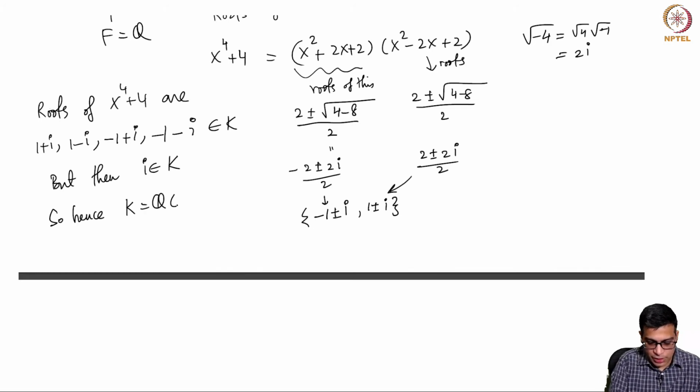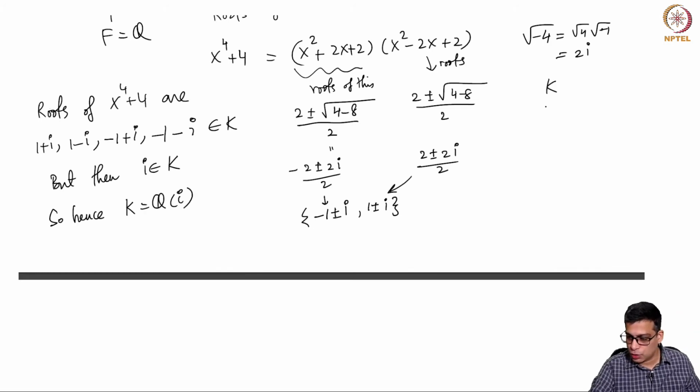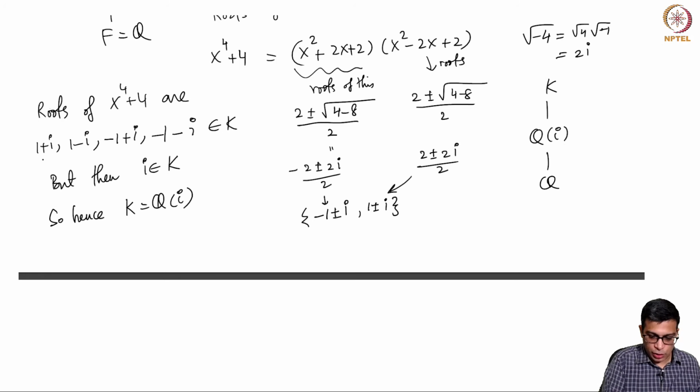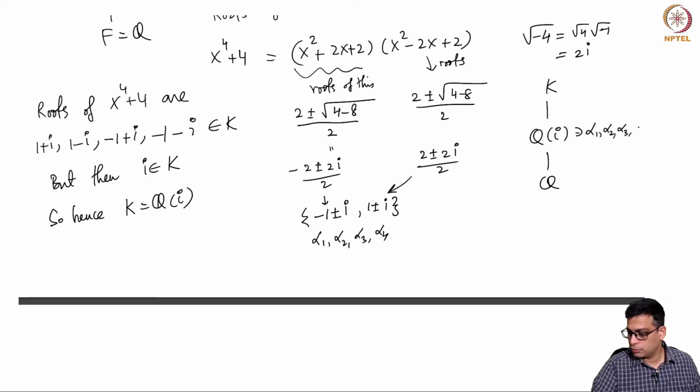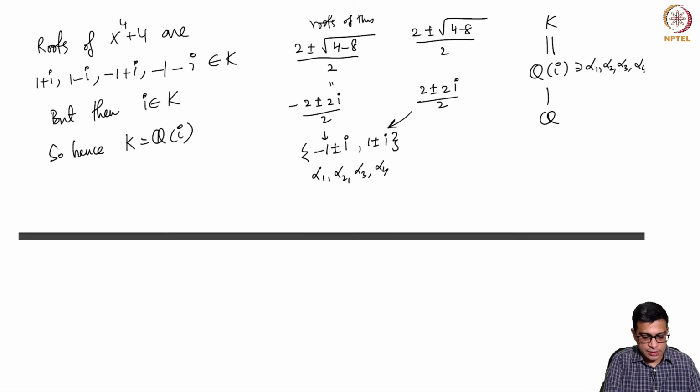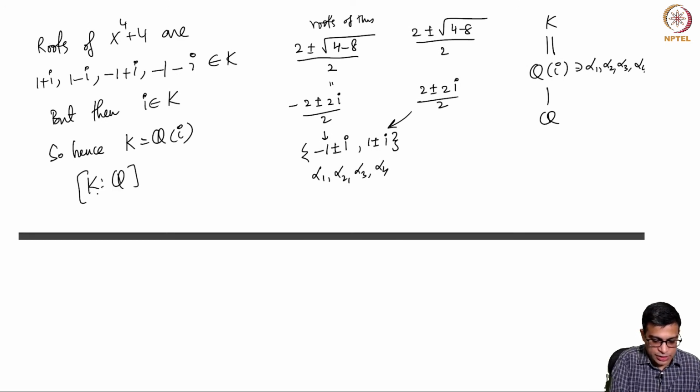So hence K is Q(i). This kind of argument we have done several times. So K over Q is Q(i) over Q. Each of these roots, let's call them alpha 1, alpha 2, alpha 3, alpha 4, are all here. Once i is there, 1 plus i is there, 1 minus i is there, and so on. K is generated by them, so K is equal to Q(i), and hence the degree of the extension is 2.